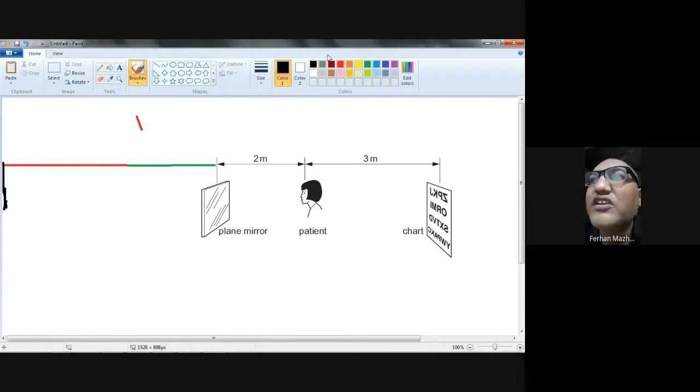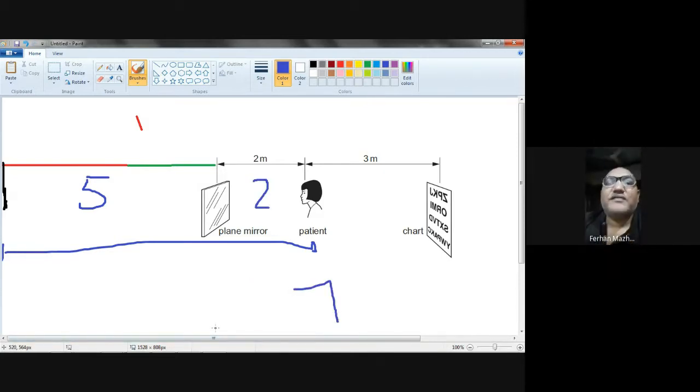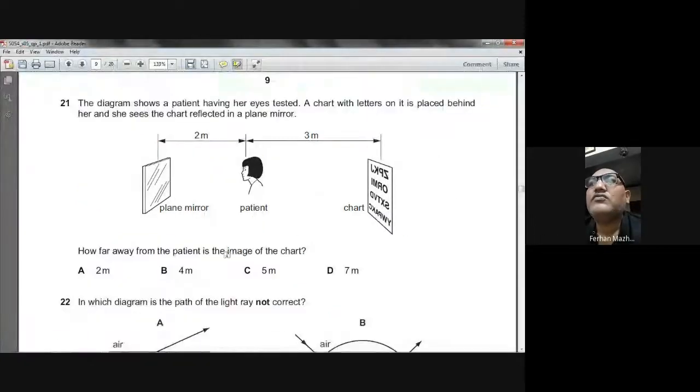Now the question is, how much is the distance between the image and the patient? So 5 meters here and 2 meters here. The total distance will be 7 meters. Do you understand? Okay, so the answer will be 7 meters.